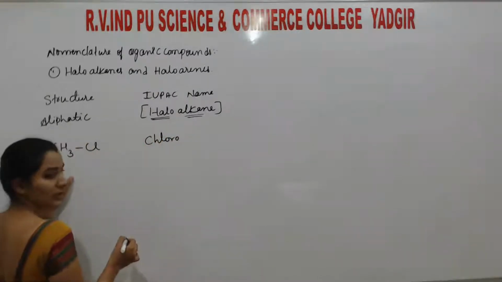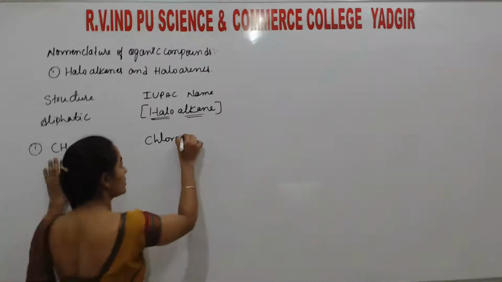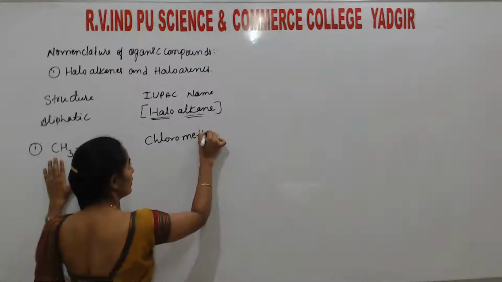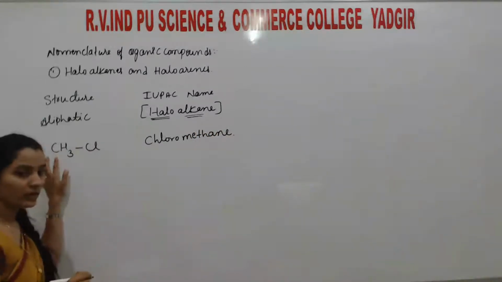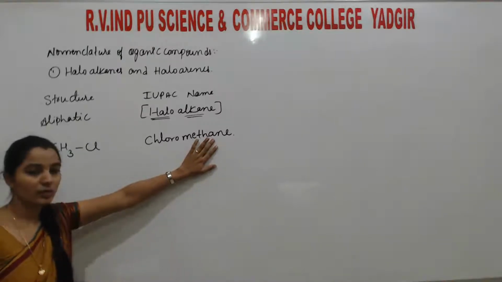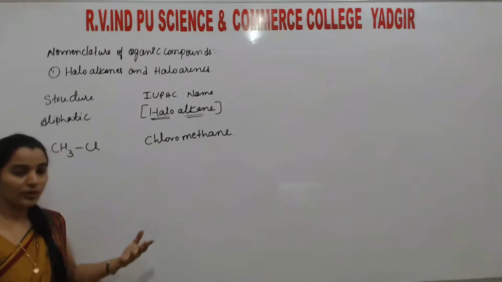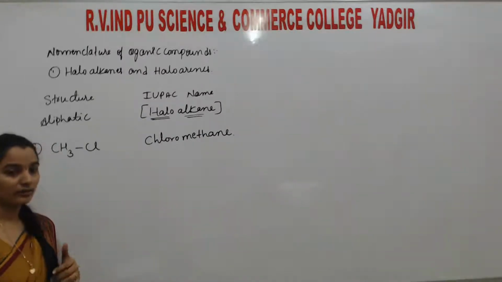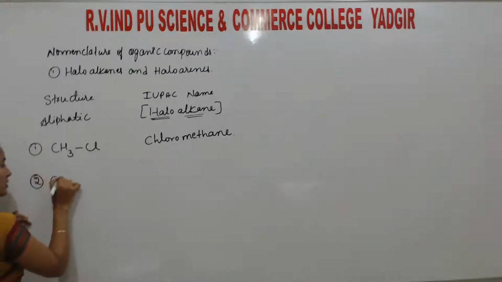And here the carbon chain has only 1 carbon atom, so that is methane. Why is it methane? Because this carbon has only single bonds. That's why the functional group is only a single bond, alkane. If a double bond is there, that is alkene, as we will see later.